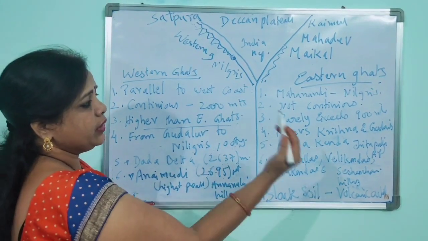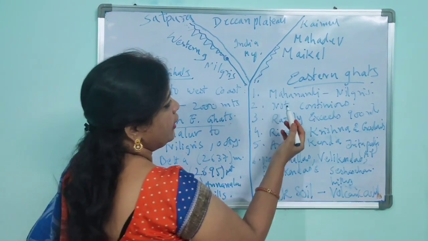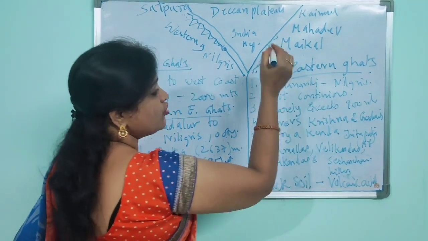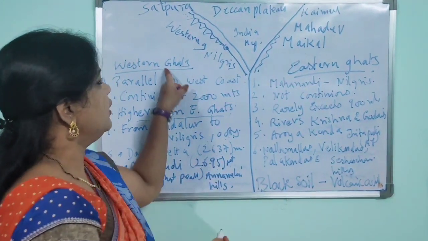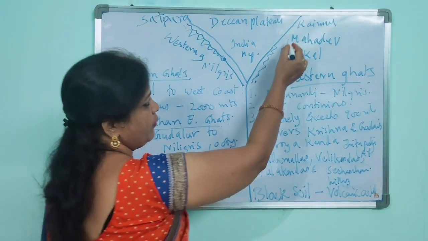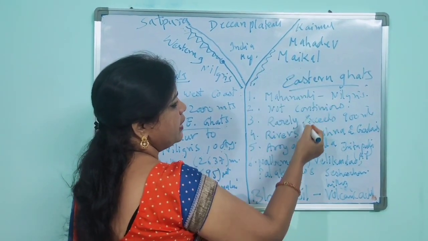When we come to the Eastern Ghats, here we have Mahanadi, and we have the Nilgiris. It is not continuous as the Western Ghats are continuous, because we have some rivers flowing in.